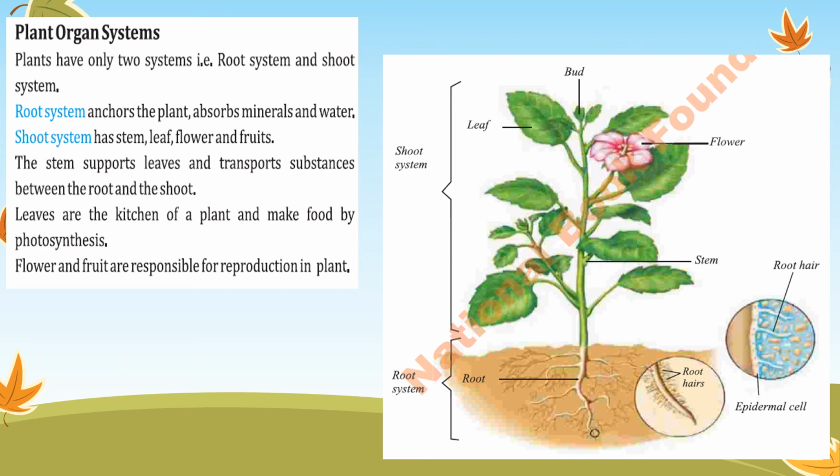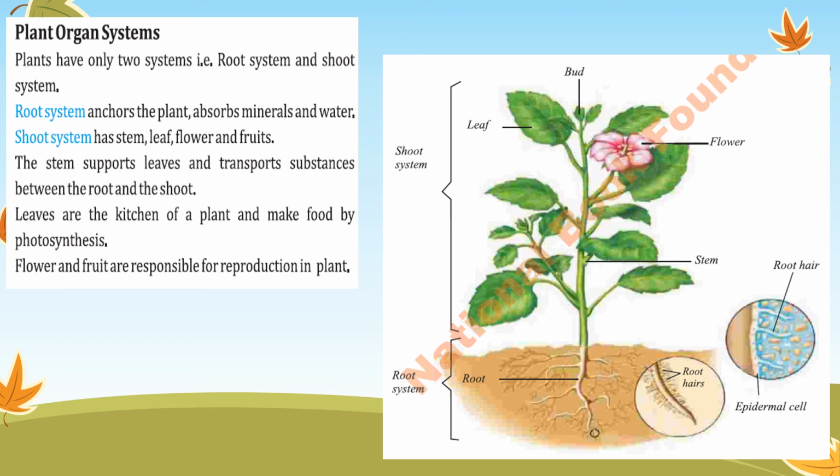Leaves are related to the preparation of food as they perform the function of photosynthesis. Flowers and fruits are responsible for the reproduction of the plant. So these different organs work together and the shoot system is formed. In the root system, you can see the root hairs, epidermal cells, they work together.